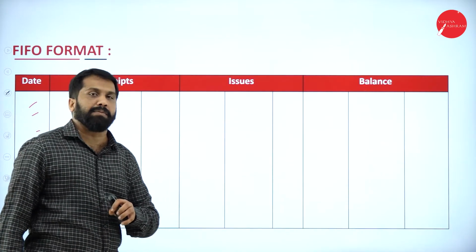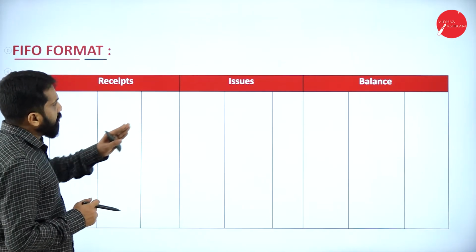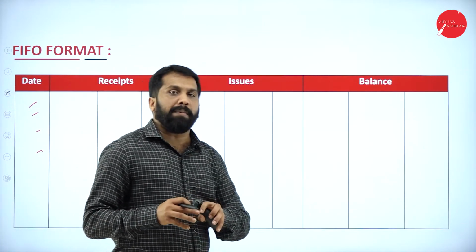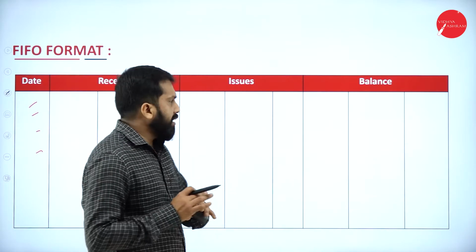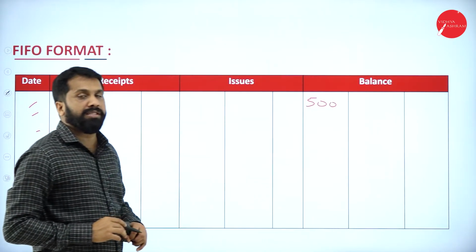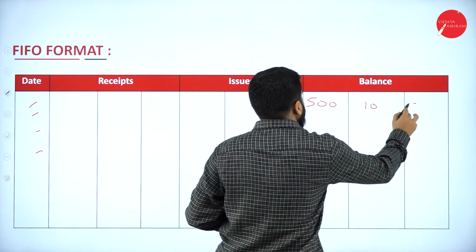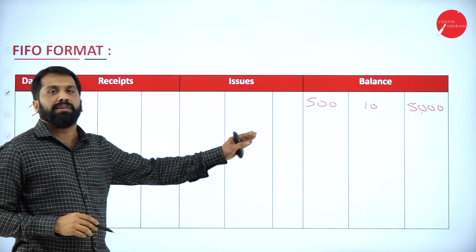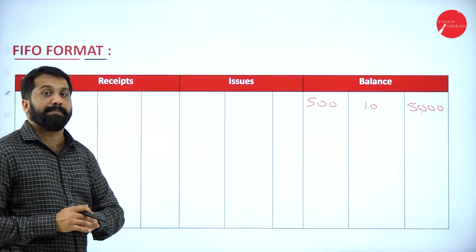Now, what is a receipt? You have purchased goods. Before receipt, I'll go to the balance, later I'll come to receipt and issue. What is your opening balance? The opening balance means last year's closing will be considered as the opening for the current year. Just assume that you have 500 units. What is the price of each unit? 10 rupees. 500 into 10 will be 5,000. Now, this will be called the balance.